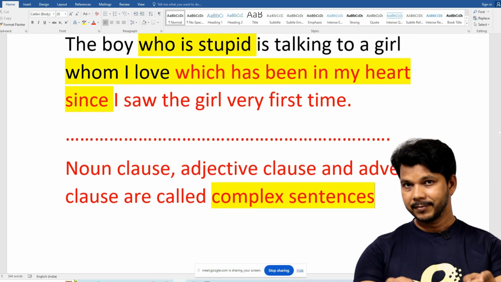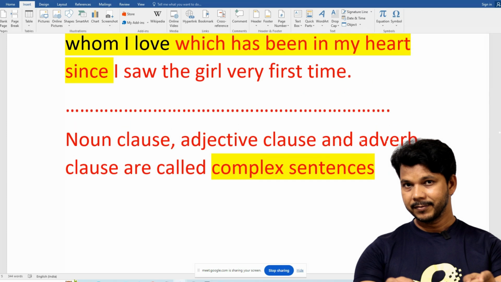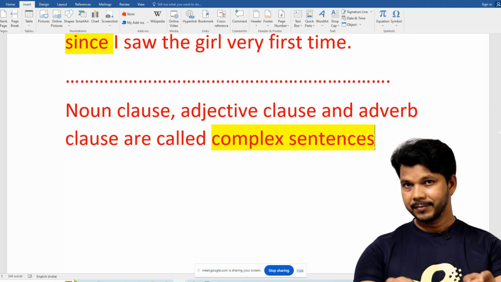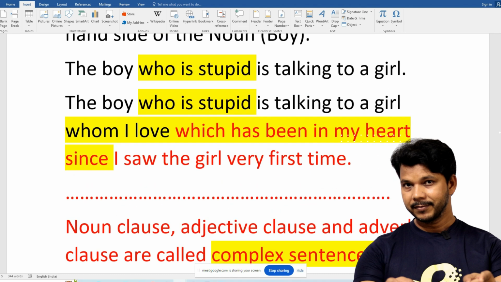The name itself says complex. Sometimes you may have seen a building and you say this is Radha complex, Krishna complex, and in that complex you might find so many offices, shops, kind of shopping mall. In that complex, you can see many rooms, many offices. Similarly, in complex sentences, you might get many small, broken sentences combined together.